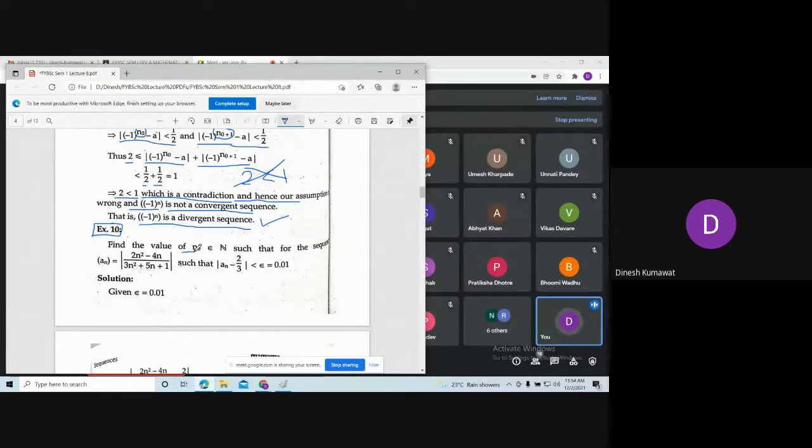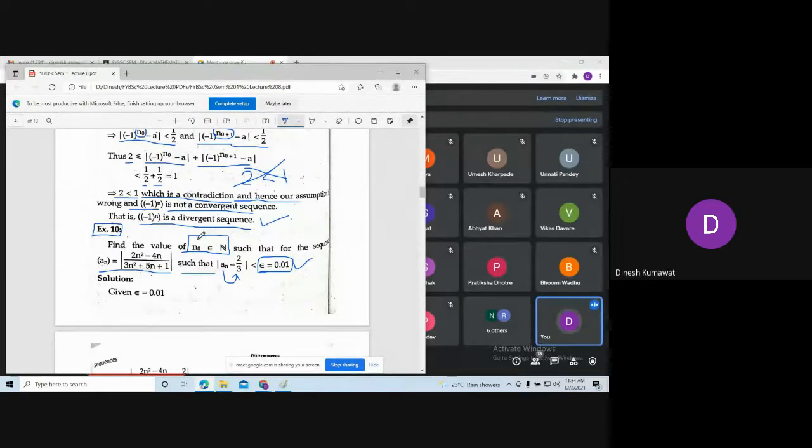Find the value of n naught such that for the sequence an, so here this is our sequence an, such that |an - 2/3| is strictly less than epsilon, and for this particular epsilon, which is nothing but 0.01, our aim is to find the value of n naught. Means what, see here what we are saying, this an is coming closer and closer towards this number 2/3 for this choice of epsilon.